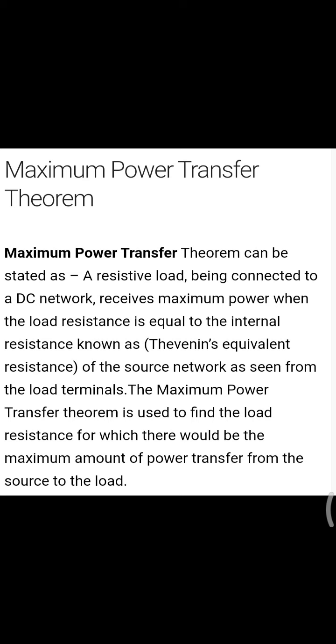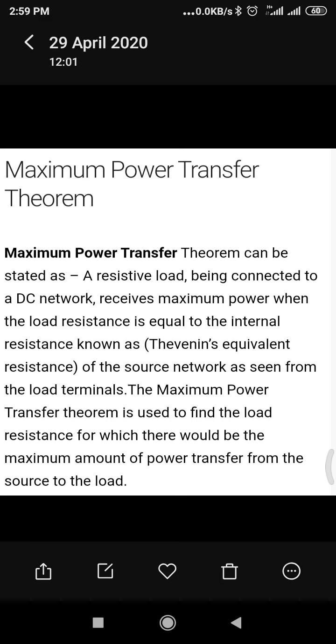So this is about the statement of maximum power transfer theorem. So let us see how this theorem is proved mathematically.